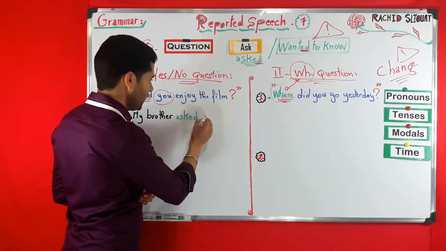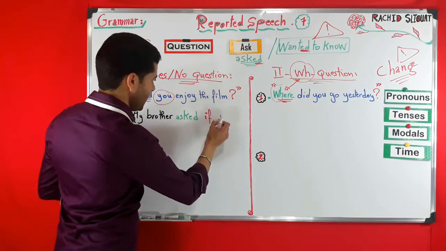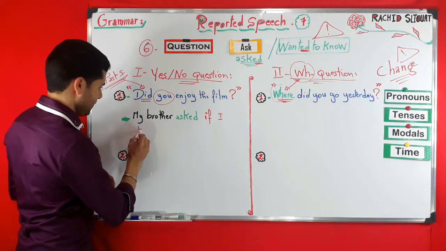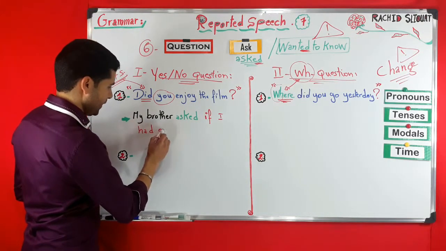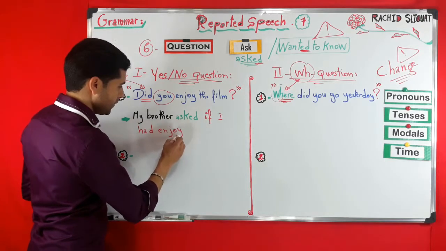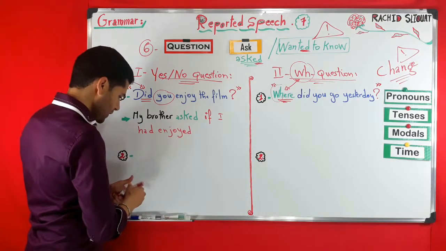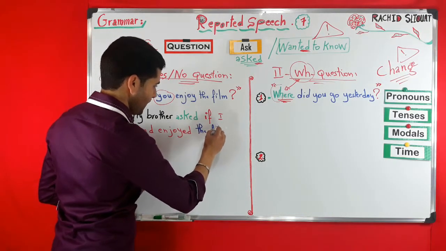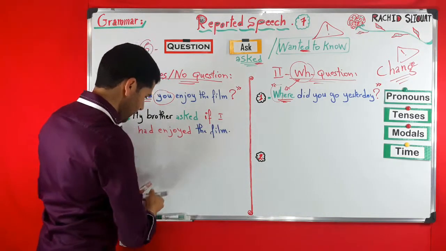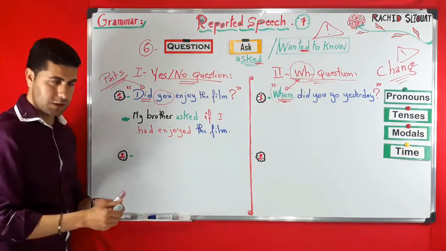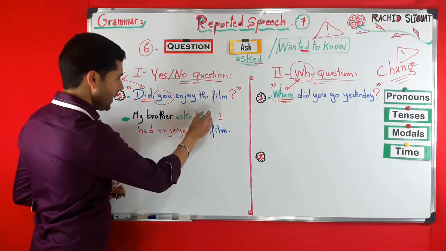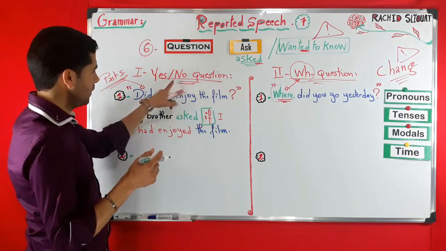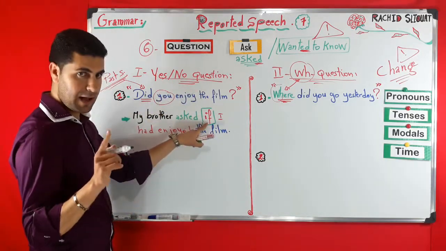Asked if I had enjoyed the film. If I had enjoyed the film, okay? Alright, very simply. Now what do you notice here? As you can see, we add if. So in the yes-no question, we add if.